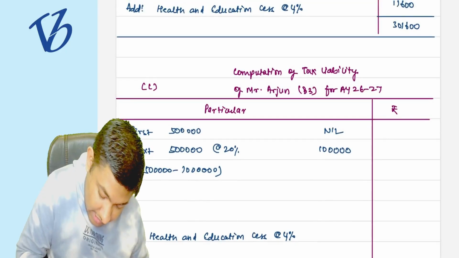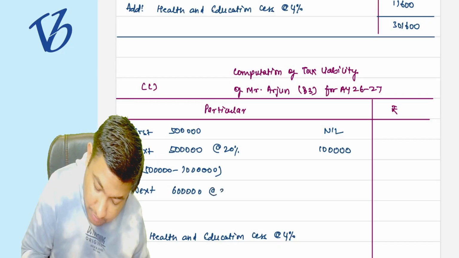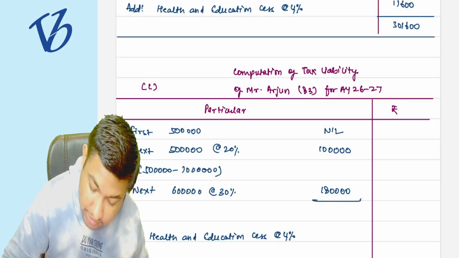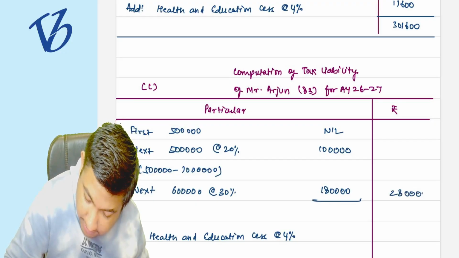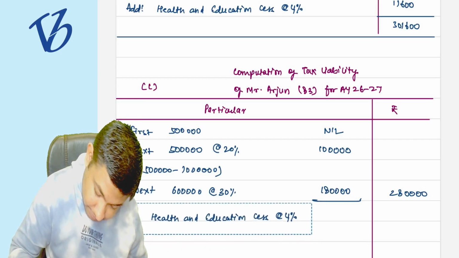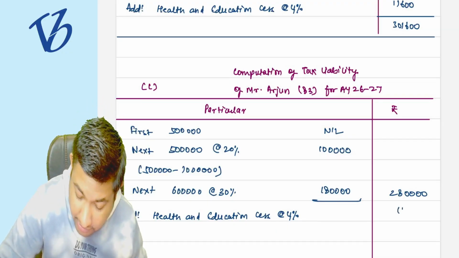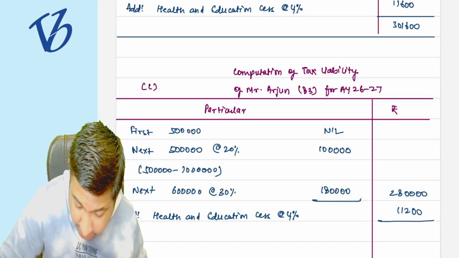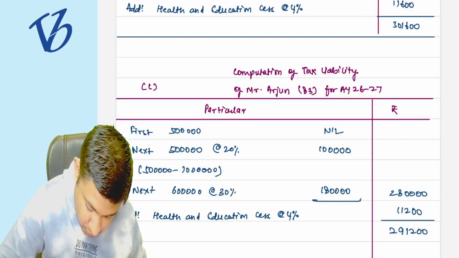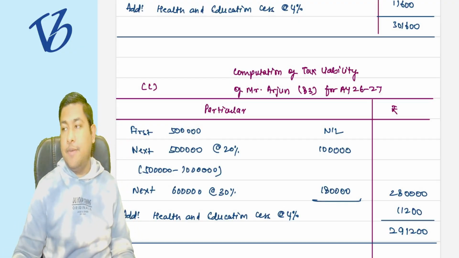For the next 6 lakh rupees, it is going to be at the rate of 30%, which is going to be 1 lakh 80,000. Okay, it is going to be 2 lakh 80,000. Correct. Now add the HEC at the rate of 4%, which is going to be 11,200. Now it is going to be 2 lakh 91,200. 2 lakh 91,200 is going to be the final answer.